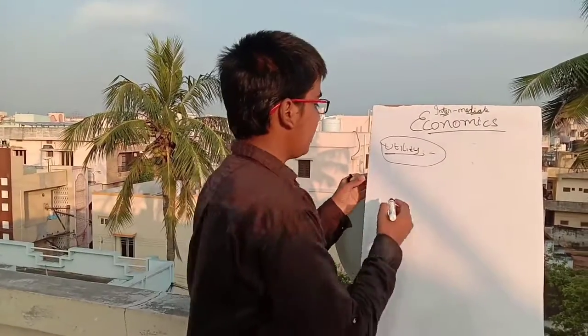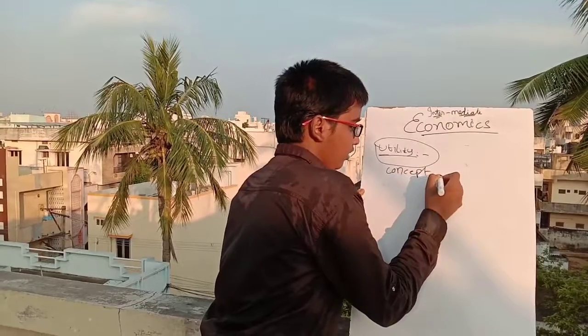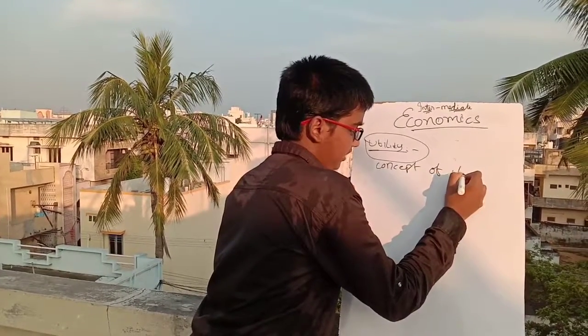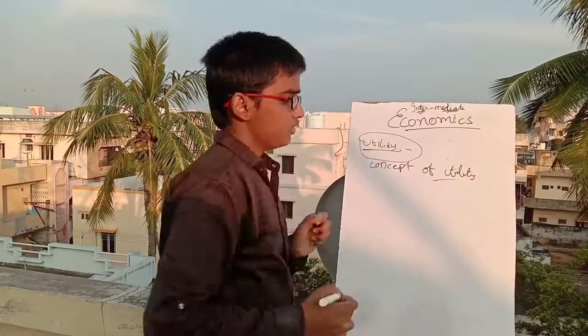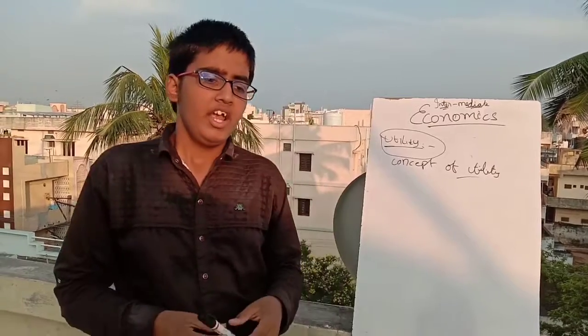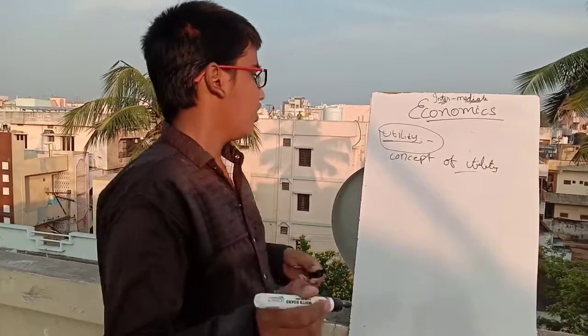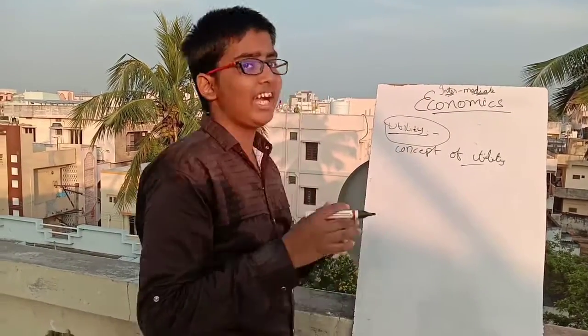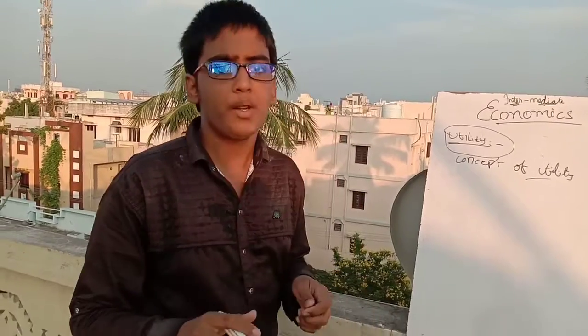The economists have developed the concept of utility. The concept of utility was developed by the economists of olden days, and utility here is a standard unit of measuring the satisfaction of human wants at a particular point of time.